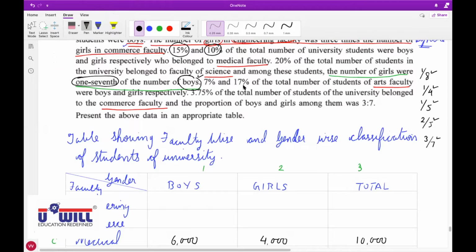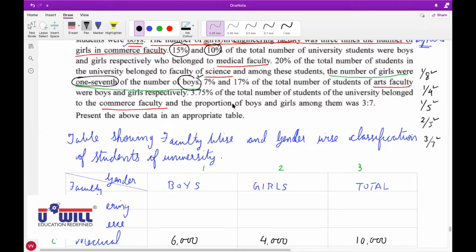7% and 17% of total number of students of arts faculty were boys and girls respectively. So this one is quite simple. Devansh Chauhan. Yes, sir.